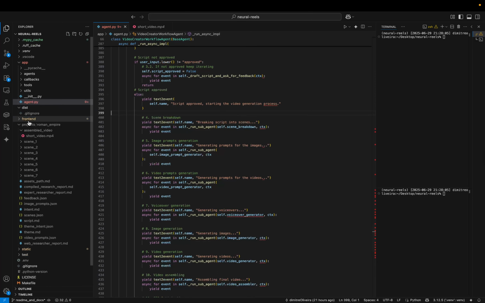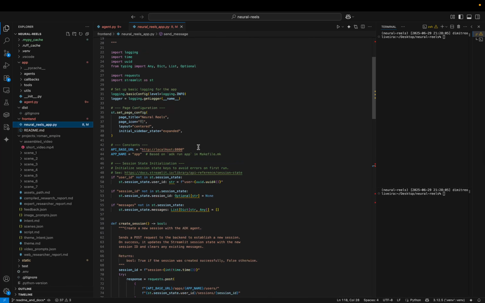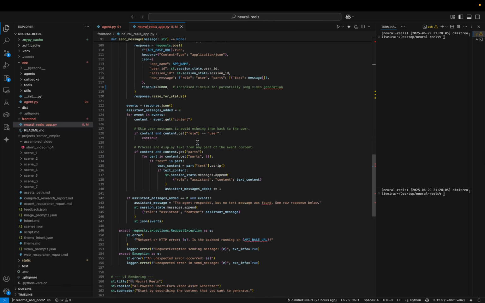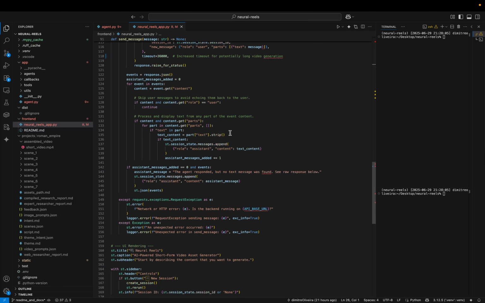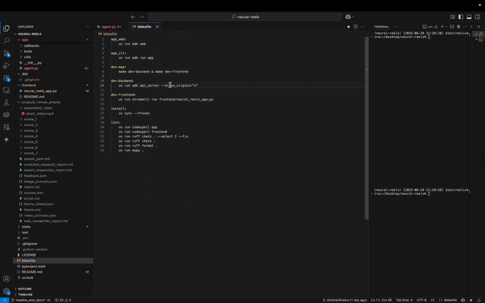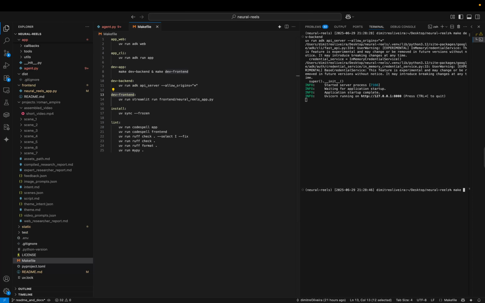You can see in the front end folder that I have a single file, which is basically the Streamlit front end. It's very simple. I created it using Gemini and also Code Assist, so it's a little bit of vibe coding here. It's maybe simpler than it should be, but it works really well for this case. I have a few makefile commands here that will trigger some specific actions. In this case, I want to run the back end, so let's start it here. And I also want to start my front end. This is already running, and it will open the page.